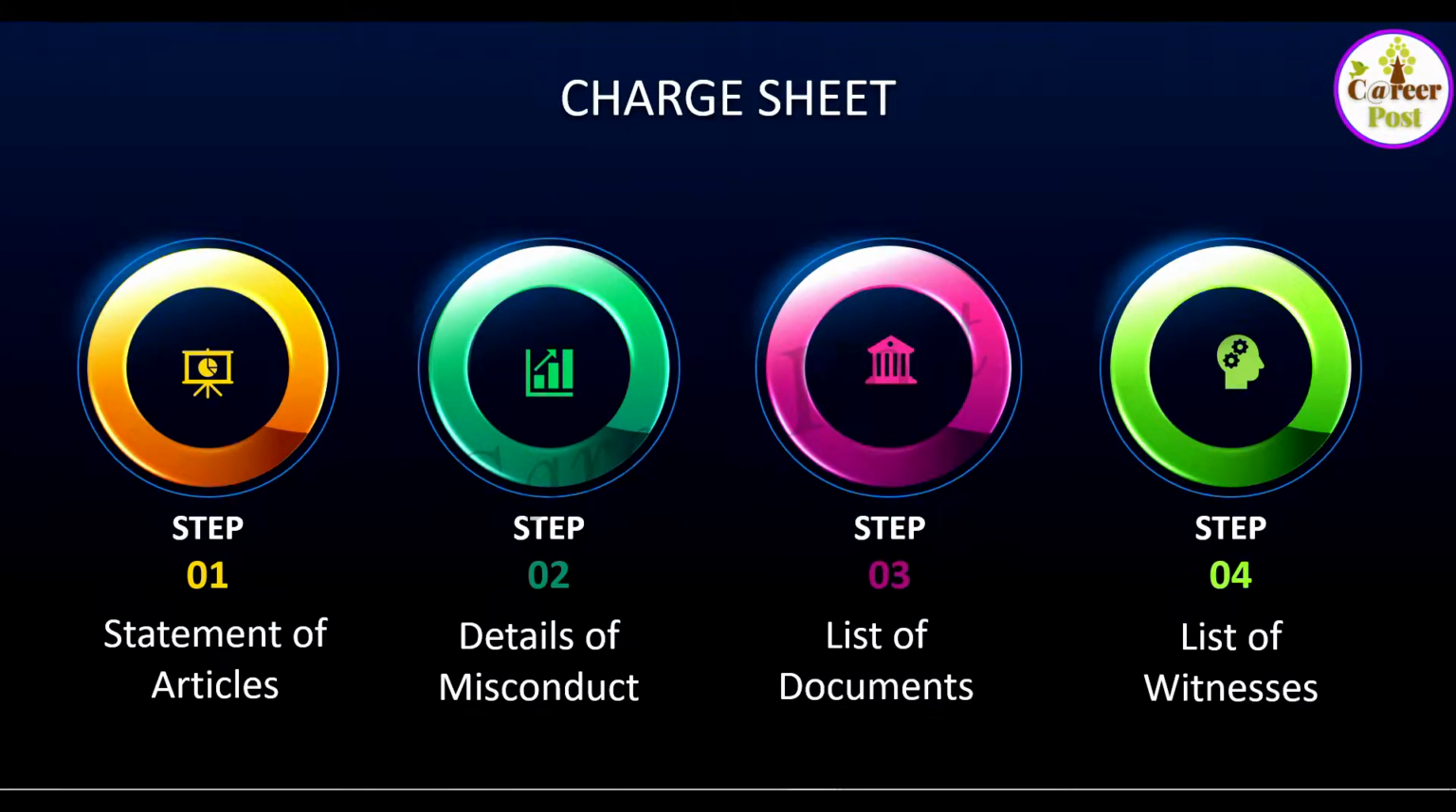First will be the statement of articles, that means the charges framed against them. The second one is the details of misconduct, that means the statement of articles will be elaborated: how the incident happened, if it is a fraud case how it has come to light, what inquiry has been conducted, what has been revealed in the preliminary inquiry. Those things will be detailed in the details of misconduct. It will be narrated. And the list of documents by which the charge sheet is supported will be attached, and the list of witnesses will also be given. That will enable the disciplinary authority to prove the charges against the delinquent official.